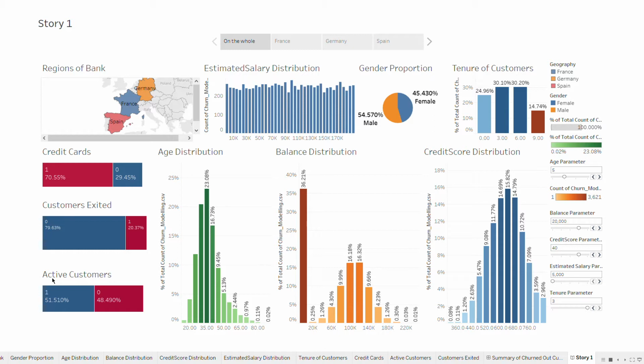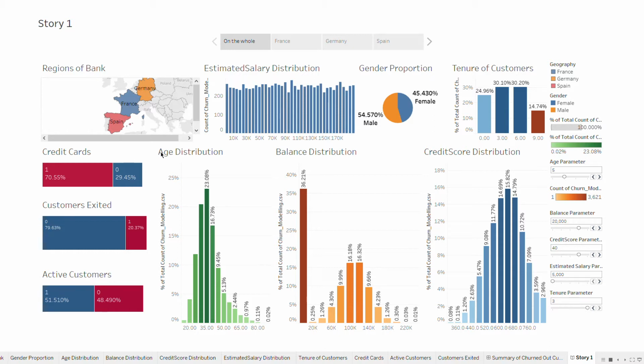Active means he has been doing a lot of activity, a lot of transactions, which means a lot of money is getting credited into his account and a lot of money is going out from his account. So that is what defines the activeness of the customer.